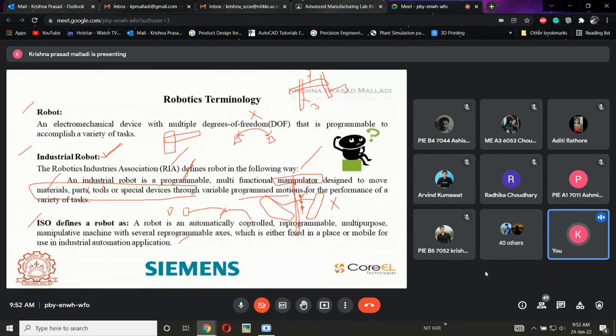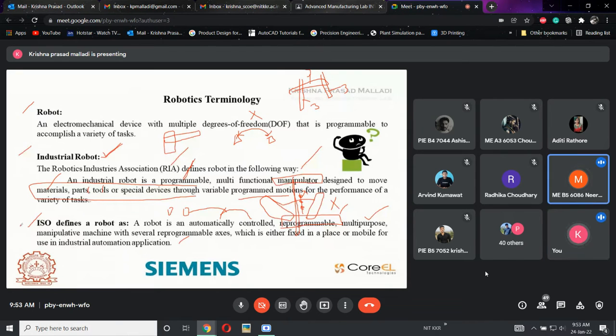Whenever some control is needed by itself, then the robot is called automatically controlled. Reprogrammable means any type of program can be created as well as modified. If I don't want it, I can delete it. That is reprogrammable. Multi-purpose means we can do any type of operation, any type of application. Manipulative machine: manipulator is nothing but arm, so a manipulative machine with several reprogrammable axes.